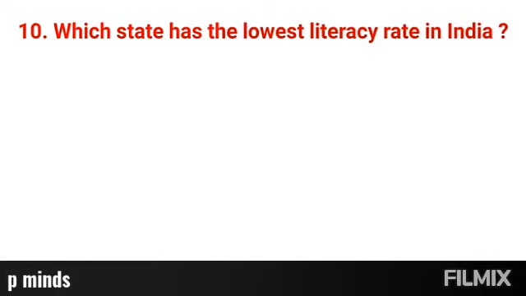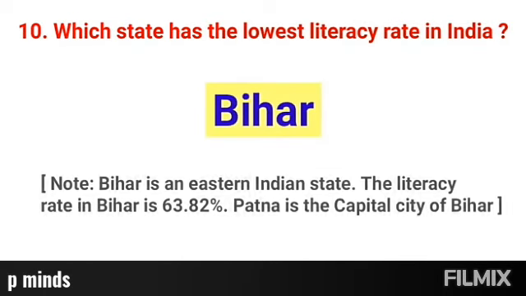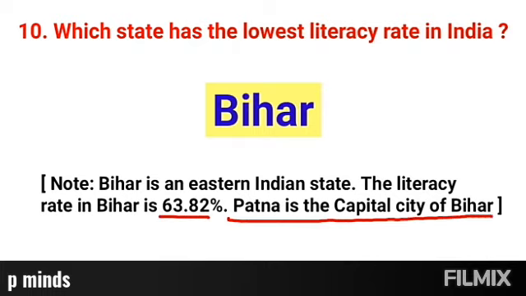Question number 10. Which state has the lowest literacy rate in India? Right answer, Bihar. Bihar is an eastern Indian state. The literacy rate in Bihar is just 63.82%. Patna is the capital city of Bihar.